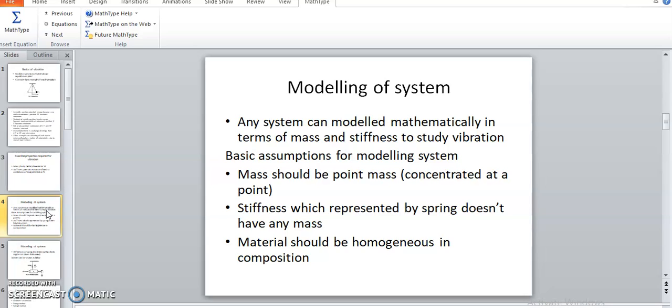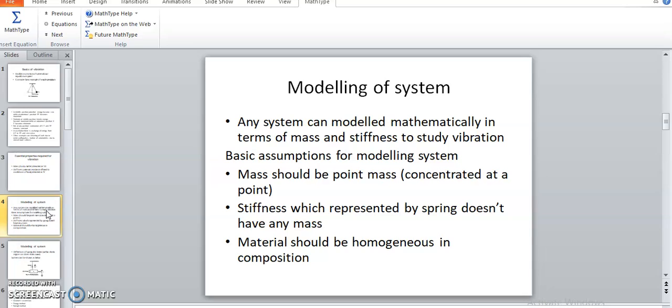The basic assumption for modeling is that mass should be considered as a point mass. If there are masses concentrated at different points in a single degree of freedom system, we convert those distributed masses into an equivalent mass, which represents the effect of all the masses in the system, and represent it as a point mass while modeling.